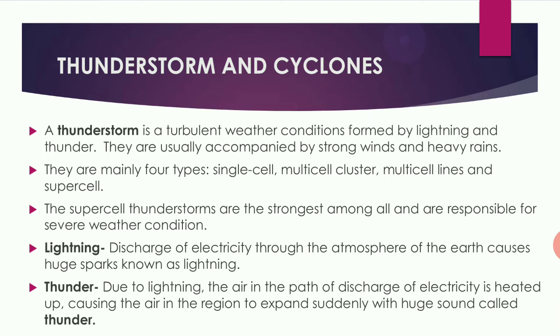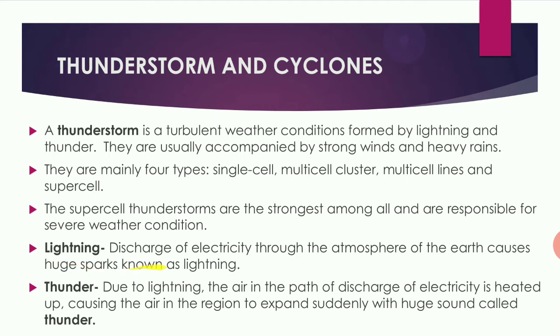These are mainly four types: single cell, multi-cell clusters, multi-cell lines, and supercell. The supercell thunderstorms are the strongest among all and are responsible for severe weather conditions. Among all the four, the supercell thunderstorm is the strongest and it creates horrible weather conditions.